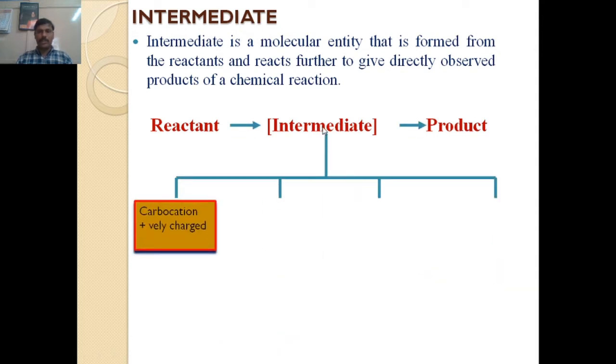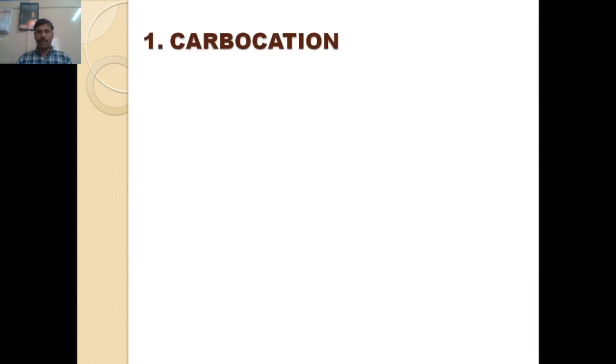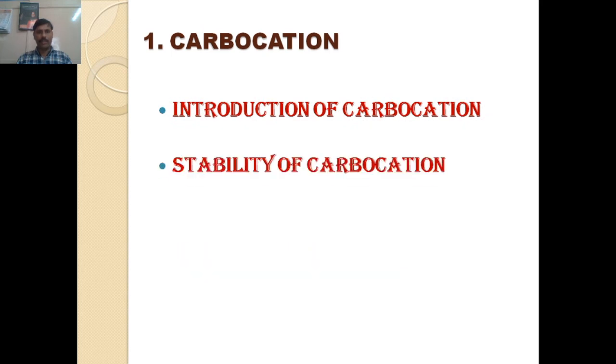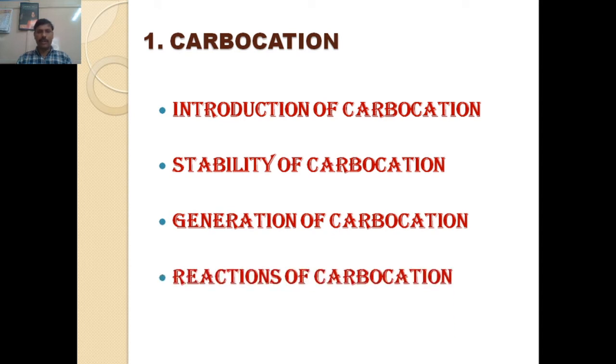That intermediate species may be positively charged, called a carbocation. It may be negatively charged, called a carbanion. If the intermediate species contains a single electron on carbon, it is called a free radical. If it contains two singlet electrons on carbon, it is called a carbene. Of these four, the first intermediate species is the carbocation. We are going to study the introduction of carbocation, stability of carbocation, generation of carbocation and reactions of carbocation.